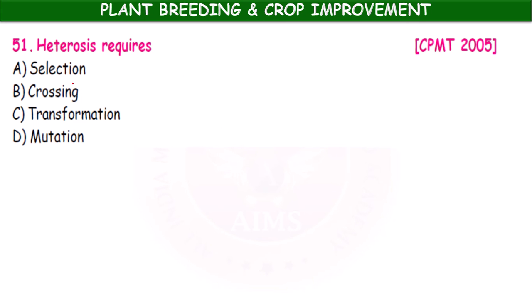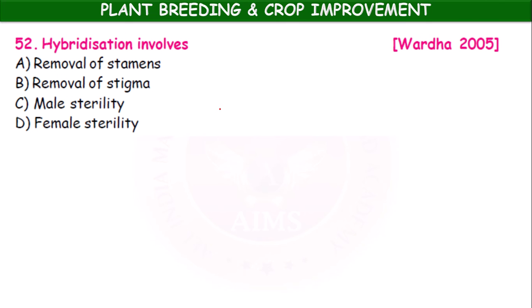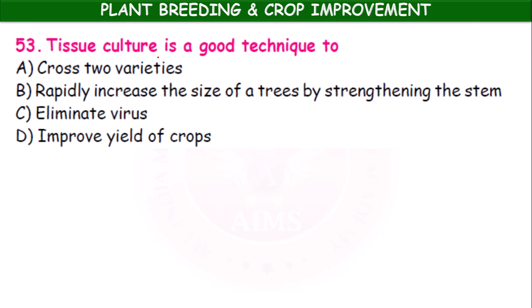Heterosis requires selection, crossing, transformation, mutation. Crossing, okay, hybridization involves heterosis. Hybridization involves removal of stamens, removal of stigma, male sterility, female sterility. Removal of stamens, emasculation.